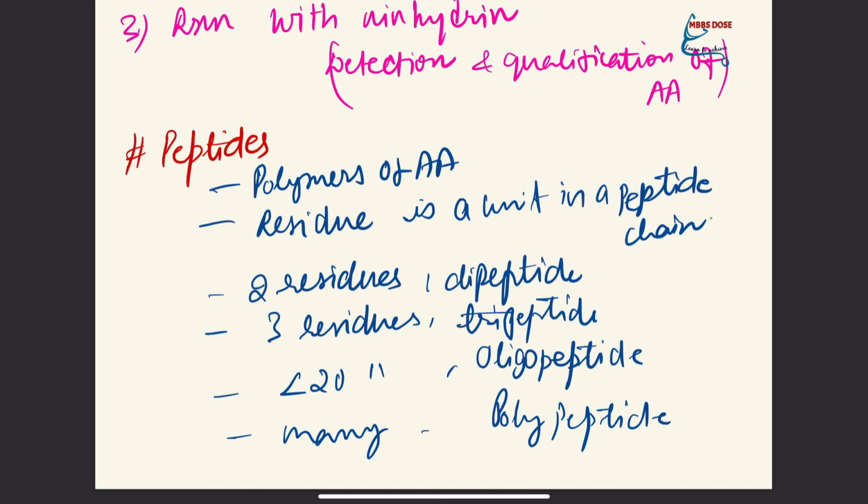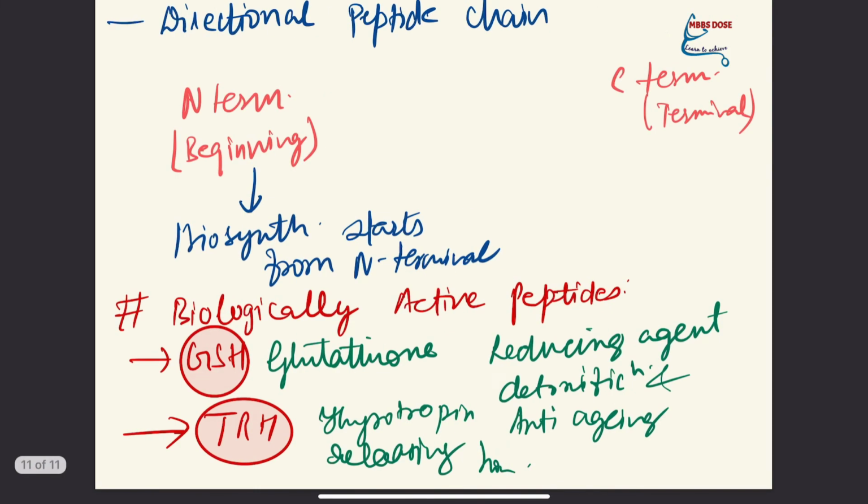Okay. So these are some basic points about peptides. Peptides are linear chains of amino acids which form proteins. So these are the polymers of amino acids. A residue is a unit in a peptide chain. If we have two residues in a peptide chain, it is called a dipeptide. Three residues, a tripeptide. More than 20 residues will be called an oligopeptide, and many residues in the peptide will be called a polypeptide.